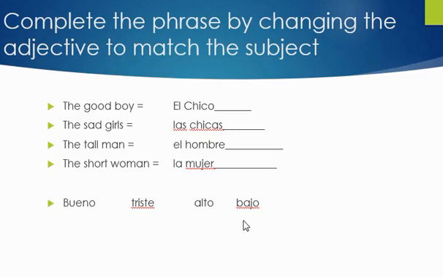Alto will not change. And then finally, the short woman, la mujer, and then the word for short is bajo, but our word for woman is feminine. Look at your article. La is feminine. So we'll change the ending to match that feminine quality. La mujer baja.